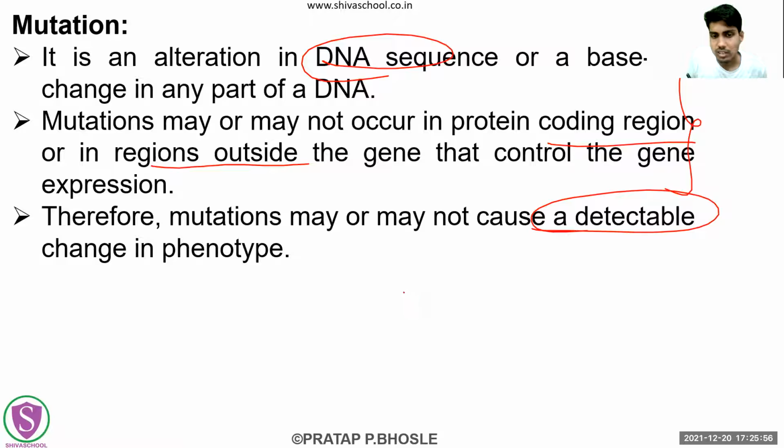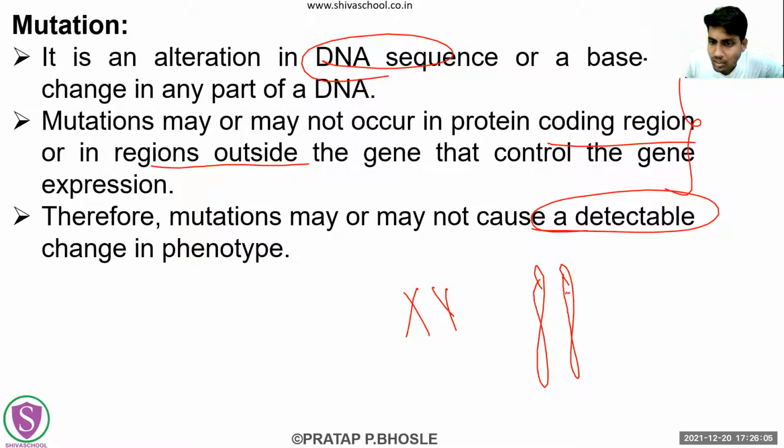That means, suppose this is a gene on one chromosome, and this is another chromosome. There are alleles, one on this chromosome and another on this chromosome, for the same phenotype or the same characteristic, right? So maybe the gene on this chromosome may have got mutated, but it is recessive.